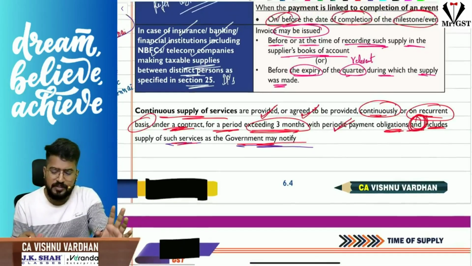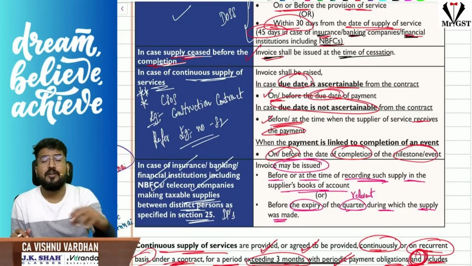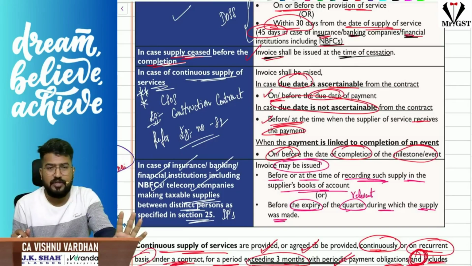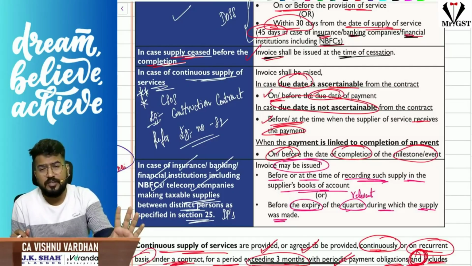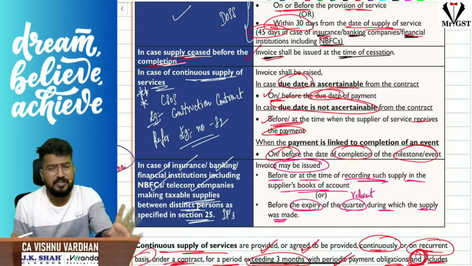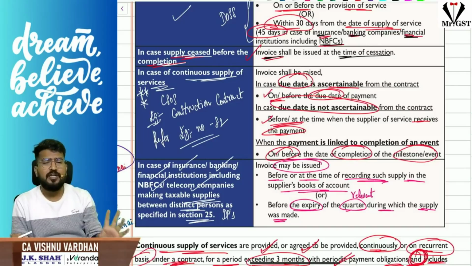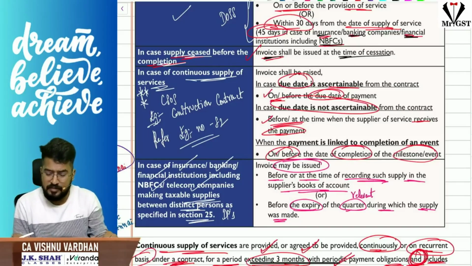So for this purpose, if you see construction, you are doing construction of my house and we are entering into a contract where due date is ascertainable in the contract, then the contractor, the supplier, should raise the invoice on or before the due date. No sir, due date is not ascertainable from the contract. Then when should the contractor, the supplier, raise the invoice? The contractor will raise the invoice on or before receiving the payment.